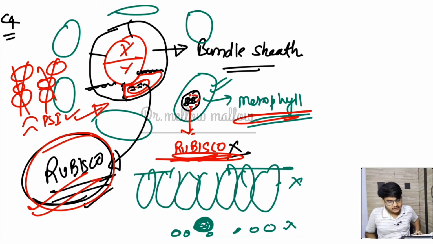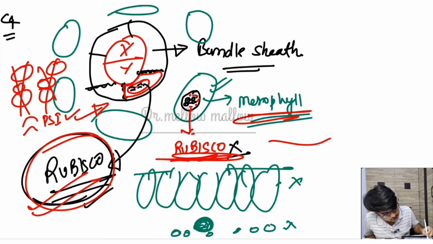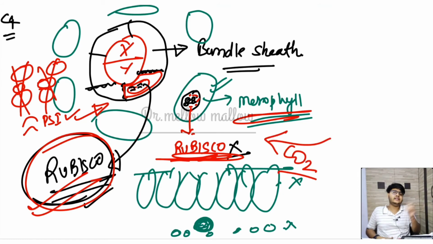Now what is happening is that the CO2 molecule is going inside; there is a diffusion of CO2 and oxygen. So there is another modification: in the C4 plants the stomata are half open. Sir, if the stomata are half open, then there must be less transport of CO2. No, you are wrong, my boy. Why am I saying that? Because there is so much efficiency in CO2 diffusion. Why is there so much efficiency?